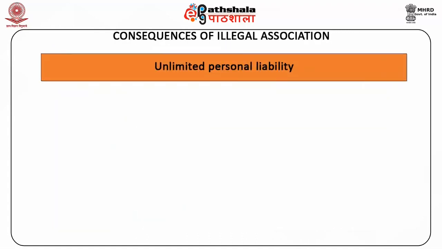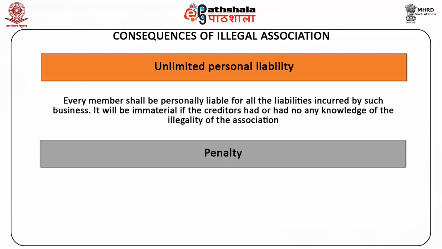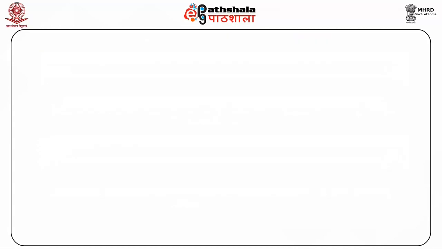2. Unlimited personal liability. Every member of an illegal association shall be personally liable for all the liabilities incurred by such business. It will be immaterial if the creditors had or didn't have any knowledge of the illegality of the association. 3. Penalty. Every member of an illegal association shall be punishable with a fine which may extend to rupees 1 lakh. The penal provisions will apply only where a company is formed in contravention of this section and not where the illegality supervenes at a subsequent stage.